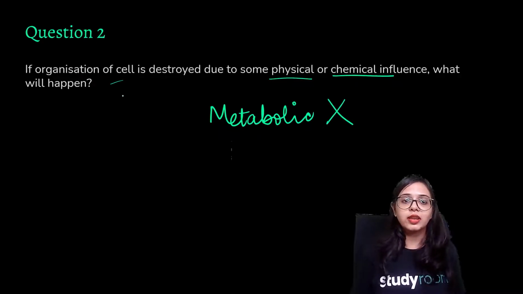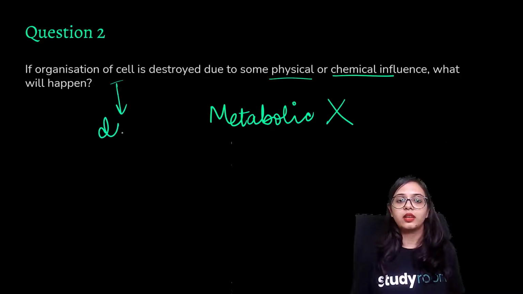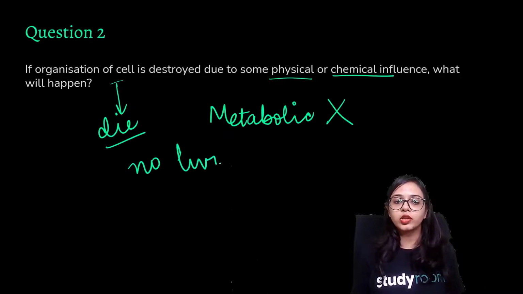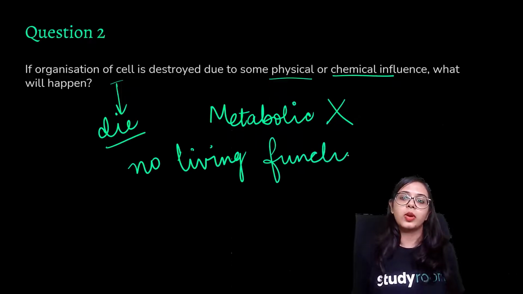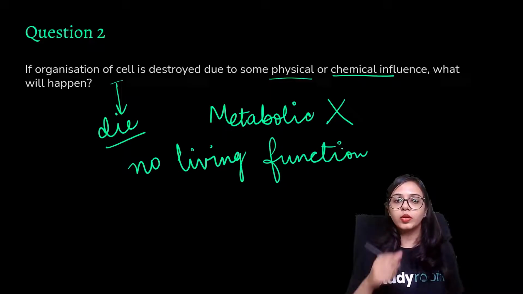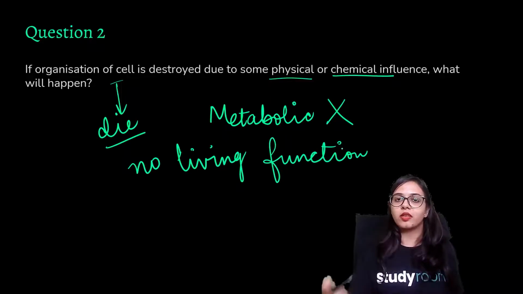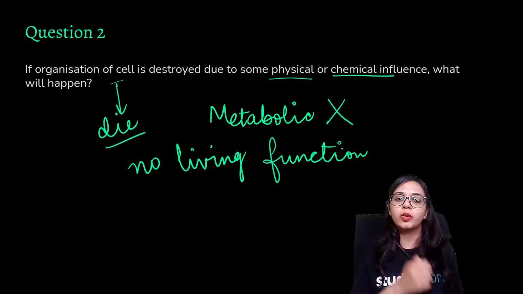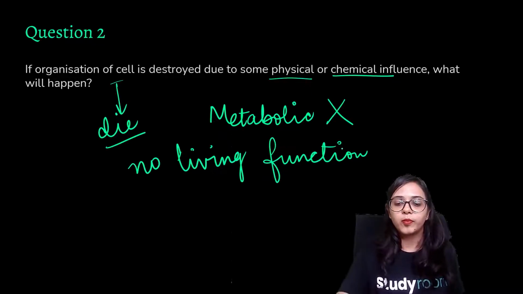Naturally, that cell is going to die, and no living function is going to take place due to that cell. So when the organization of a cell is destroyed due to physical or chemical influence, that cell dies because there will be no metabolic activities, because there will be no living function happening inside the cell.